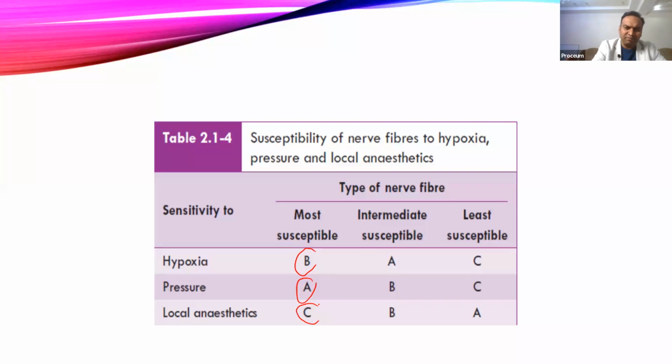Now the other factors are A, C, C, B, B, O3. The most susceptible is important, and you can get MCQs on this every time.